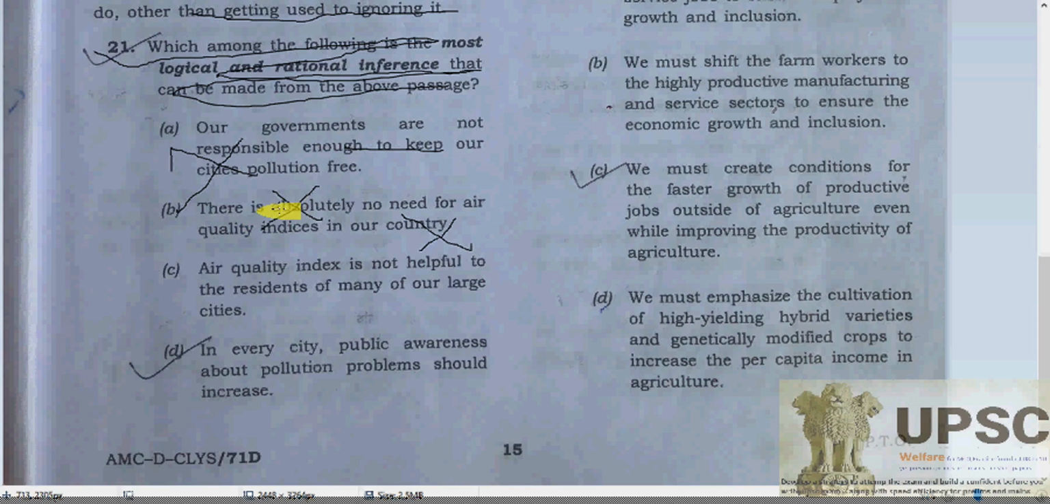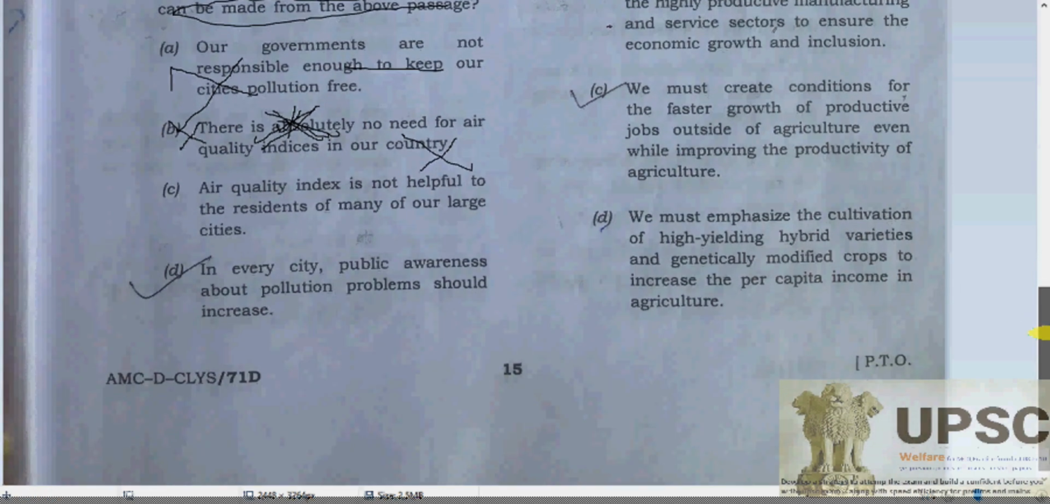So here, words like absolutely and completely, when utilized in the comprehension options, are going to be wrong 95% of the time. So B is also wrong. Why? Because there is a requirement. How can I know whether the air is polluted or not? On the basis of that we define it, and after getting the information, we know that we don't have a proper solution in the larger cities, then yes, we start to ignore it.